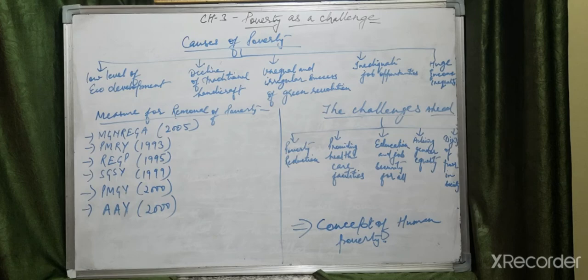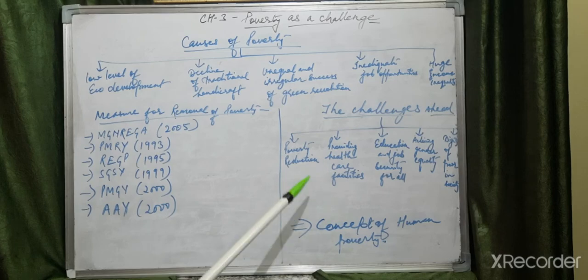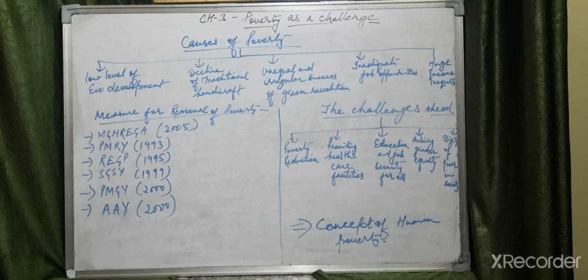So what are the challenges ahead? First is how poverty reduction will be done. Second, providing healthcare facilities to the growing population. Third, education and job security for all, not for a specific group, for all. And gender equality has to be the focus, because there are a lot of disparities between male and female. That has to be eradicated. If gender equality is achieved, the concept of human poverty will be addressed.